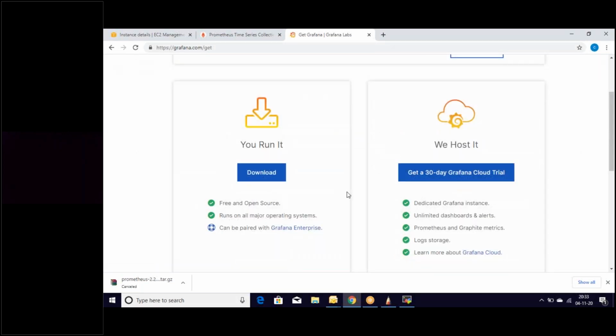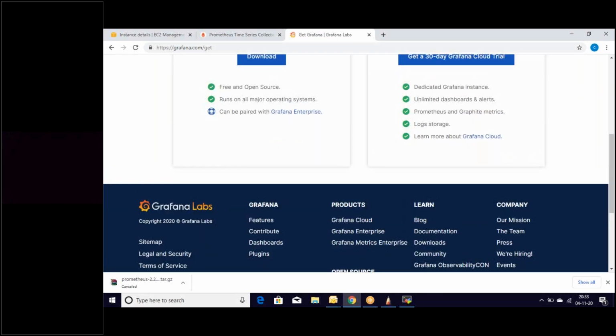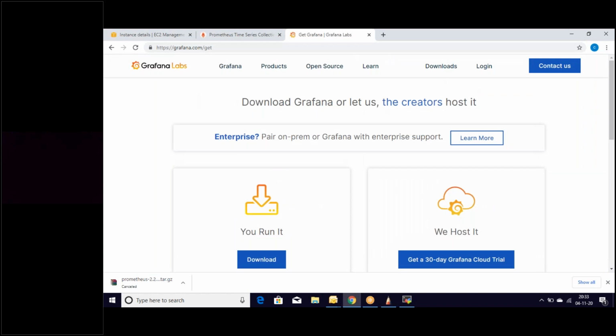So we have two versions here: run free open source, and enterprise on premises for Grafana. Get a 30-day Grafana cloud trial. So these are the things which we are seeing here in terms of the download part.